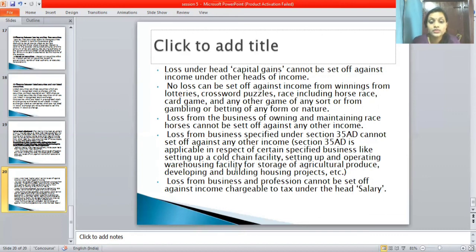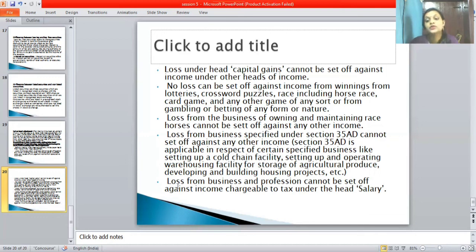Okay. Next one is loss from business and professions cannot be set off against income chargeable to tax under the head of salary. So once again I will repeat: loss from business and professions cannot be set off against income chargeable to tax under salary.